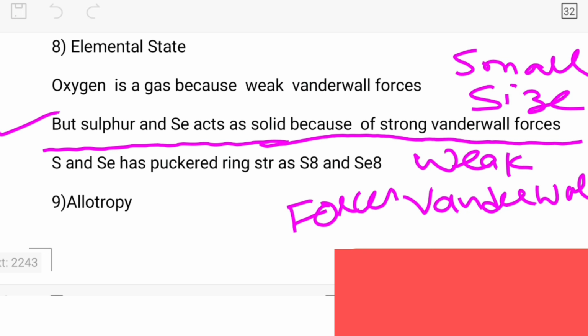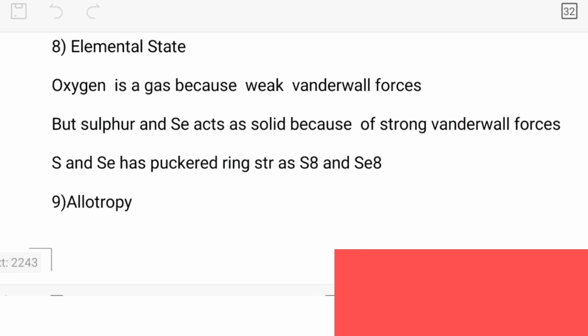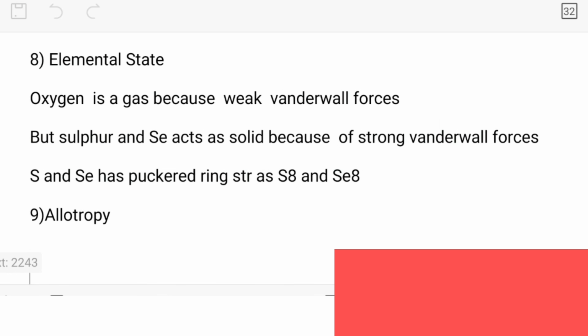One thing more: sulfur and selenium usually exist as puckered rings, S8 or Se8.